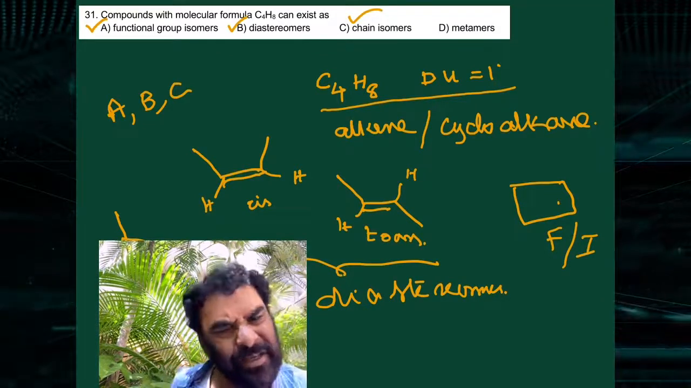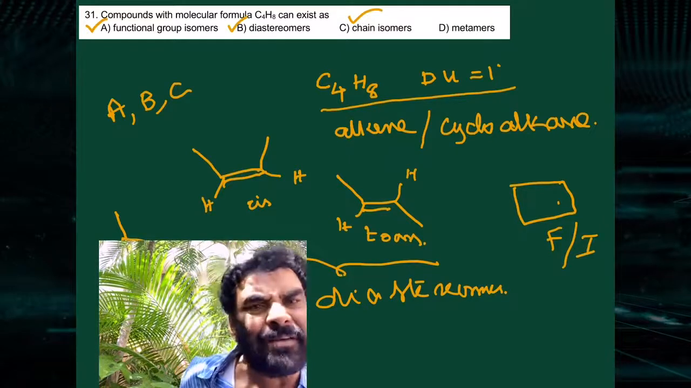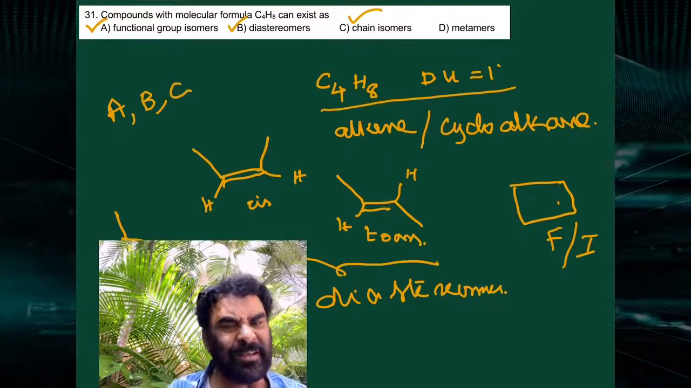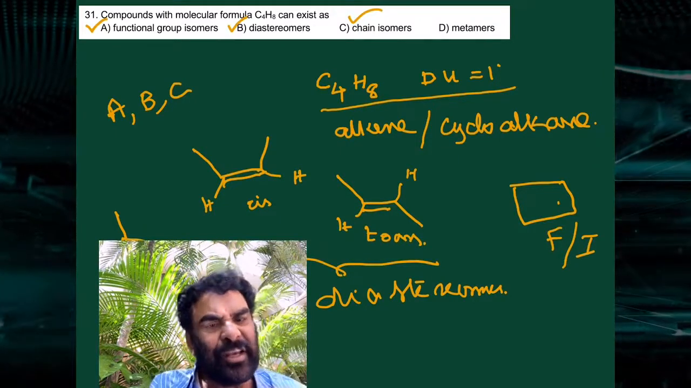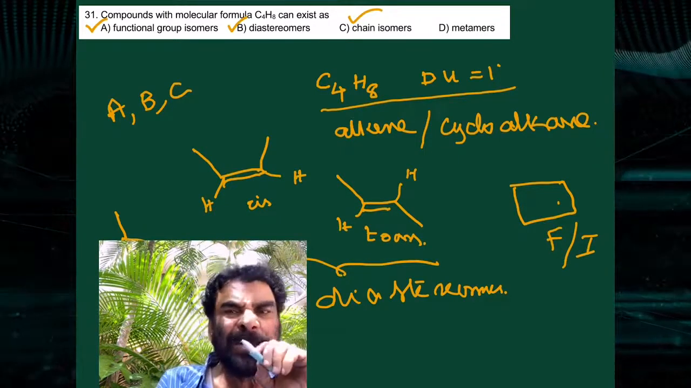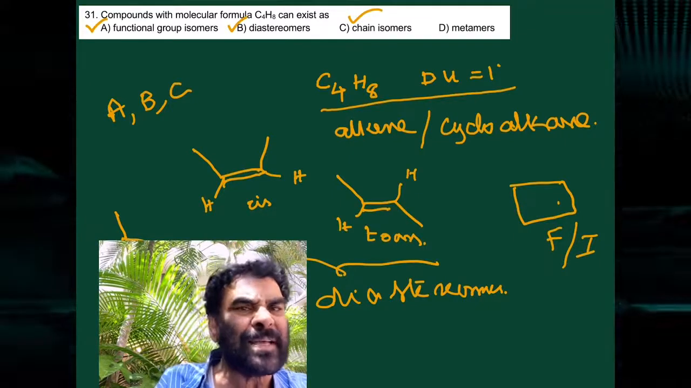They are called ring chain isomers. Ring chain isomers are the functional isomers, a special case of the functional isomers. Functional isomers which have the ring chain relation are called ring chain isomers. So the functional isomers option is correct.